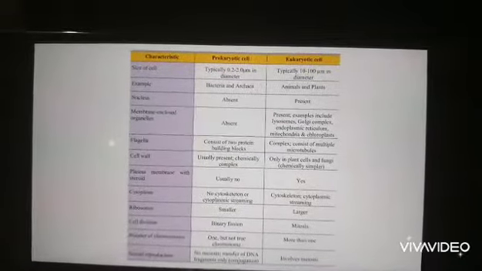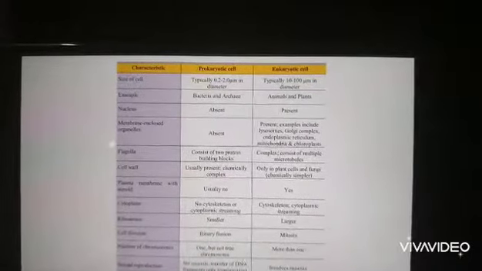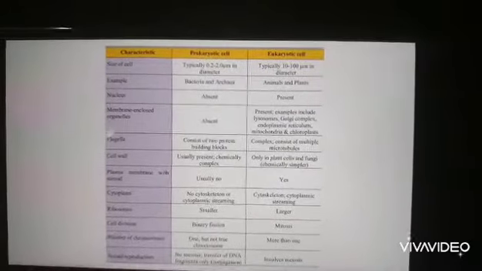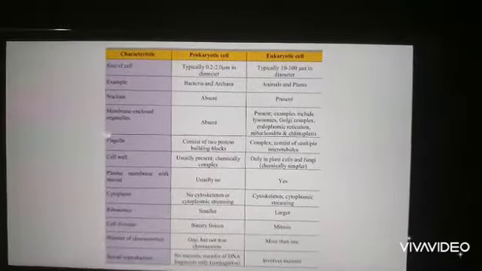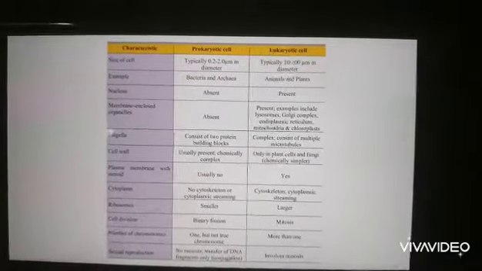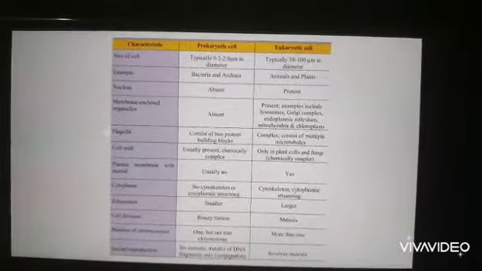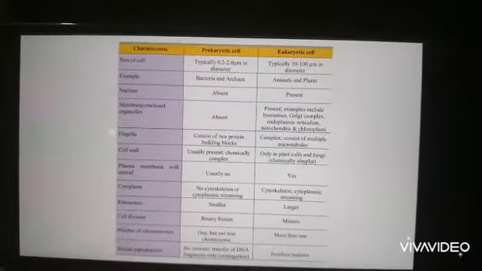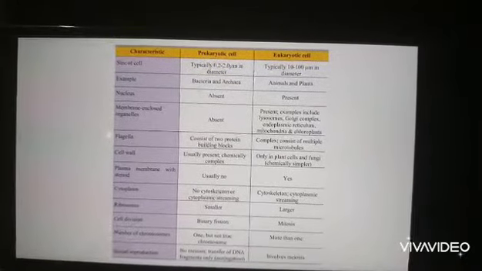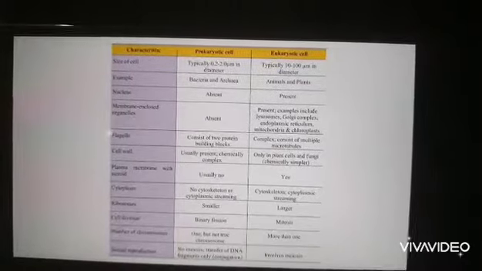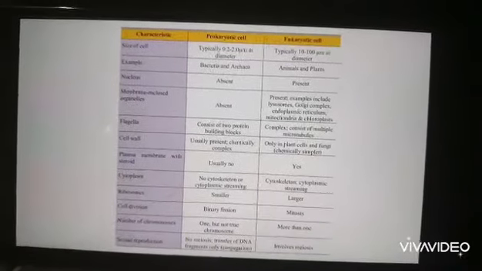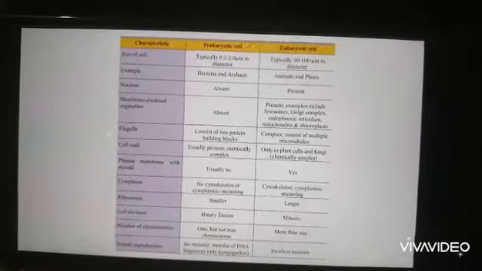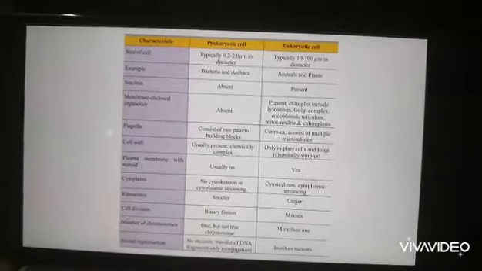Flagella consist of two protein building blocks in prokaryotic cells, and in eukaryotic cells consist of multiple microtubules. Cell wall: it is present and a chemically complex structure. And you all know cell wall is absent in animal cell but present in plant cell. Plasma membrane: usually it is not present in prokaryotic cell, and yes, it is present in both plant cell and animal cell. Cytoplasm: no cytoskeleton or cytoplasmic streaming because no organelles are present in prokaryotic cell.